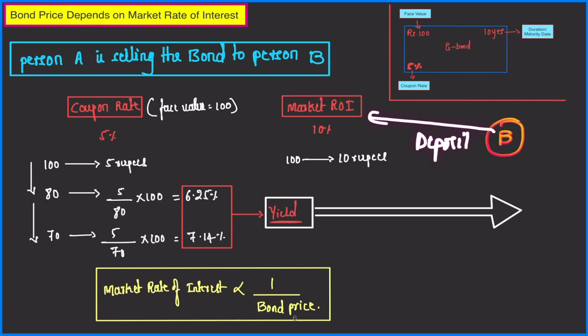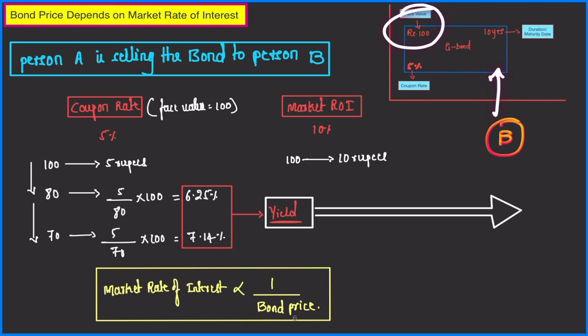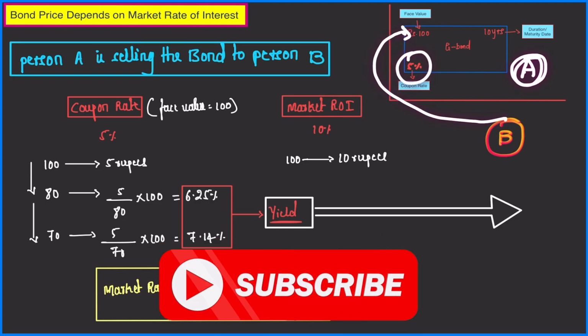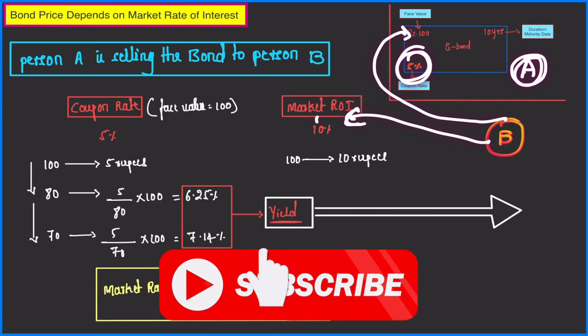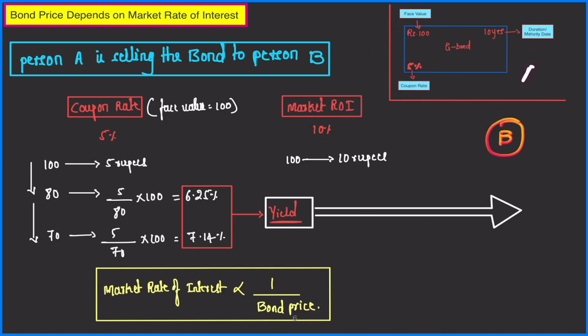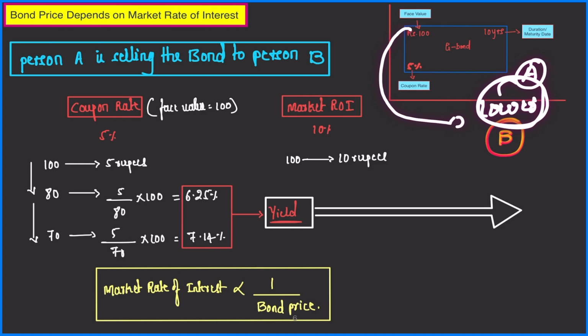Obviously, common sense dictates that he will invest it in deposits. Why? Because deposit will give him 10 rupees at the end of the year and bond will give him only 5 rupees at the end of the year. If person B is still willing to invest in the bond, he will not buy it at 100 rupees. Why? Because if he buys the bond at 100 rupees from person A, he will earn only 5%. He will tell person A, look, if I buy it at 100 rupees, I will earn only 5%. If I deposit my money in the bank, I will get 10%. So he will ask person A to sell the bond at a lower price. Why? So that his overall return is more than 5%.